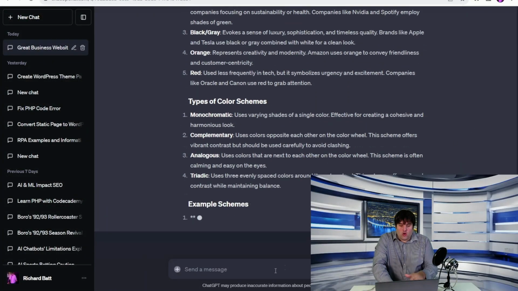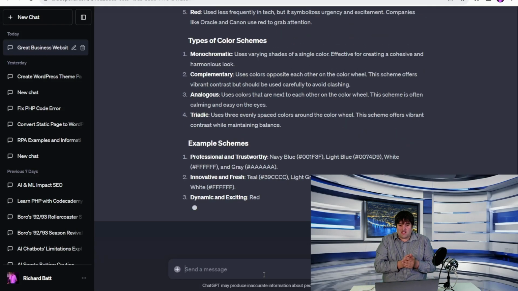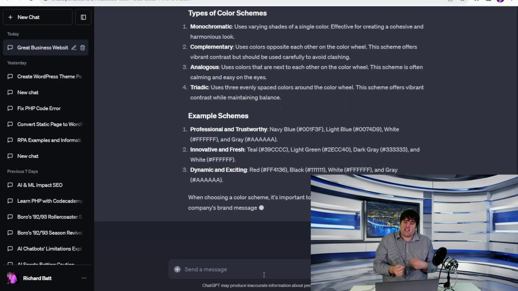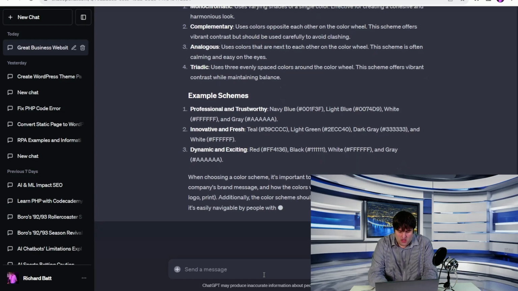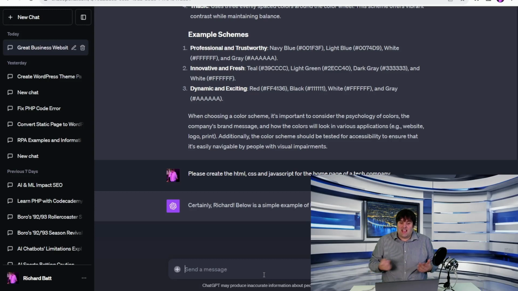Now what we're going to do is go a step further. So once this is done, it's come up with some good different styles there. I quite like the dynamic, exciting one, so we'll go with that one. There we go. So we're going to ask it to create the HTML.